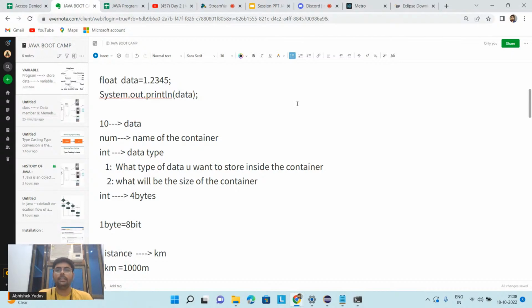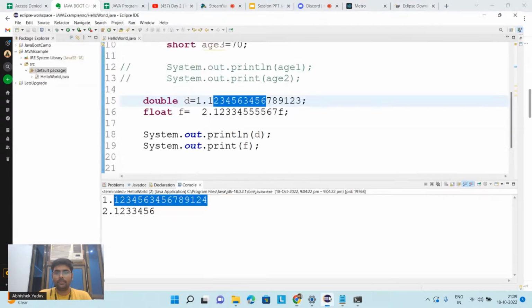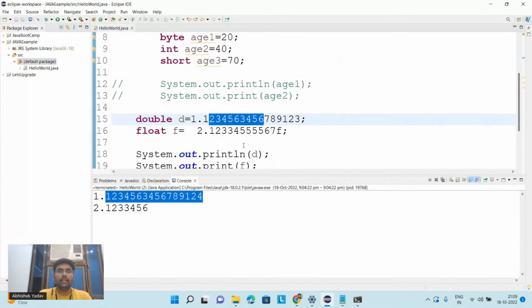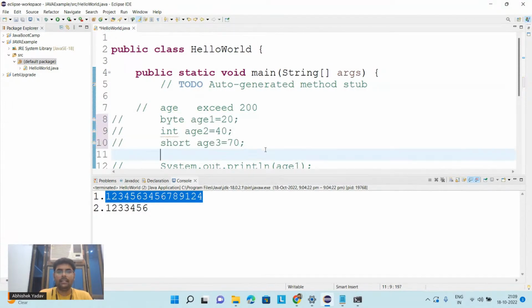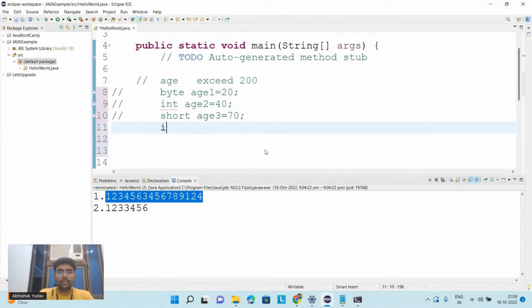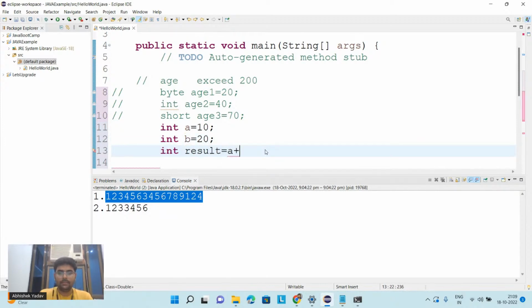Okay, let's take one more example. Here I have a code, and I have to perform an addition operation. So here I have int a is equal to 10, int b is equal to 20, and int result is equal to a plus b.